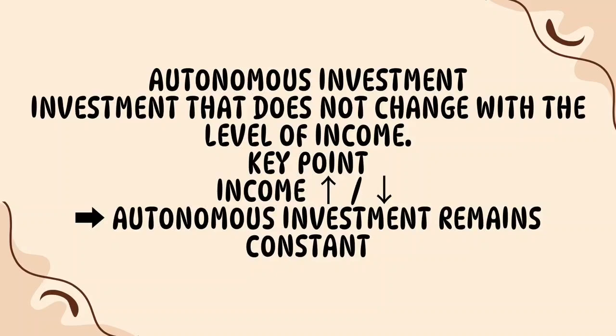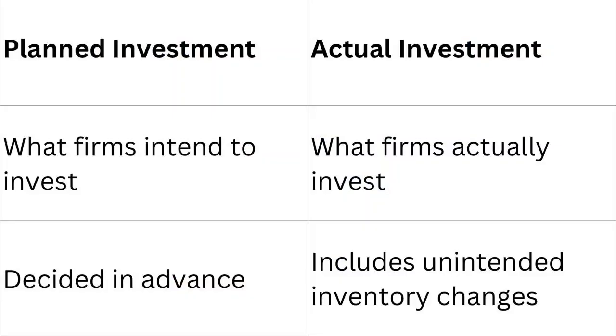This is different from investment that responds to changes in income. For example, if businesses see higher demand because people's incomes have increased, they may invest more in machinery and factories. But autonomous investment is considered independent of income. In many textbook models of income determination, autonomous investment is assumed to be constant. So autonomous means independent.